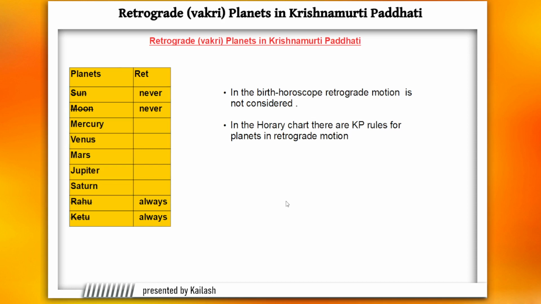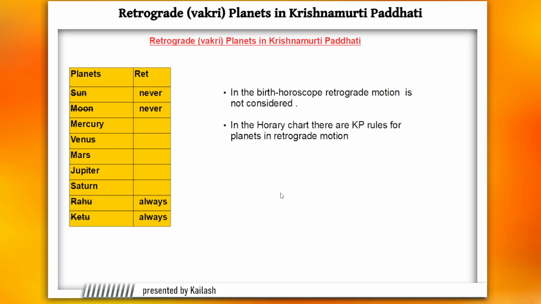Now the rules to judge the Vakri planets in Krishnamurti Paddhati are very simple and straightforward. In the birth horoscope, the retrograde motion of the planet is not considered. And in the horary chart, there are specific KP rules for planets in retrograde motion.